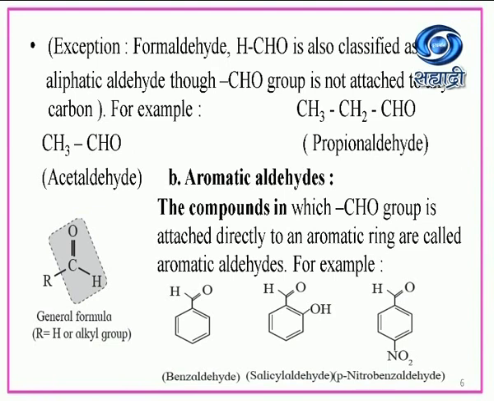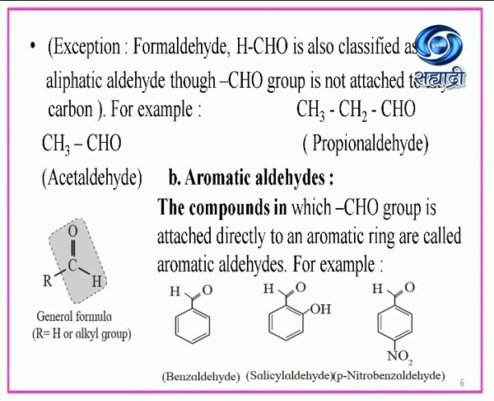Exception: formaldehyde HCHO is also classified as an aliphatic aldehyde, though the –CHO group is not attached to any carbon. For example, here this is CH3–CHO, that is acetaldehyde. Another example is propanaldehyde, CH3–CH2–CHO. So this is the general formula for the aldehyde, that is R–C(=O)H. R may be hydrogen or an alkyl group. This is for the aldehyde.